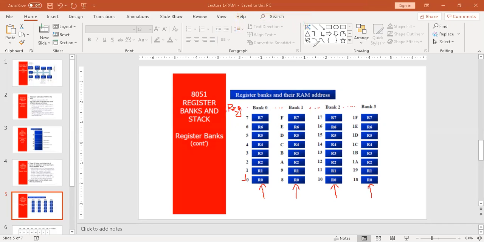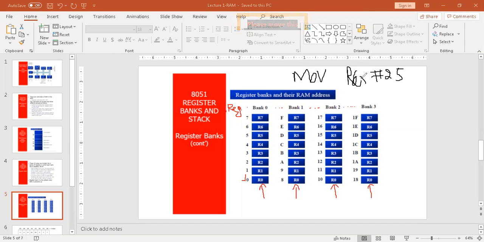In other words, for example, if I write a program in which I write a command, let's suppose MOV R0, #25. I will discuss this in assembly and programming, what this instruction is for. But generally, the move instruction is utilized to store any value in the given destination register.